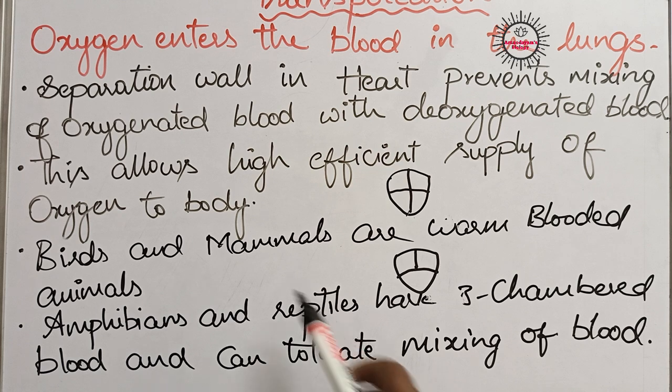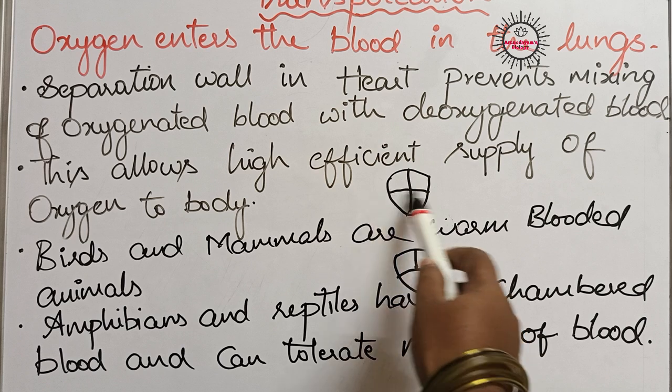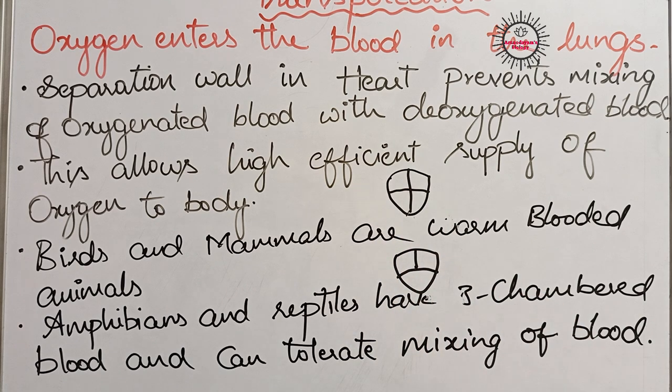Birds and mammals are considered higher vertebrates. Why? Because their body contains highly developed and highly evolved organ systems, isn't it? Our nervous system, digestive system, excretory system, all these are highly evolved and highly developed when compared to other organisms. So birds and mammals are higher vertebrates, and in these animals the heart is four chambered, and the septa are present in the heart to prevent the mixing of these two types of blood.